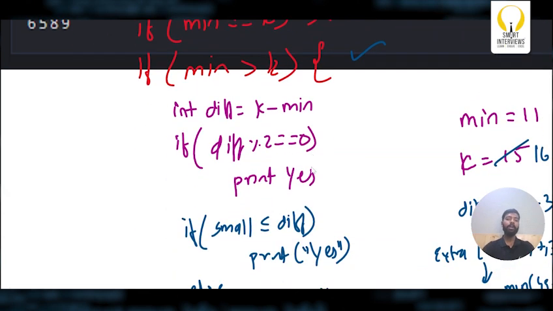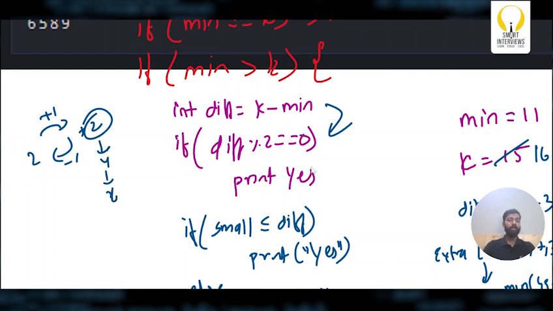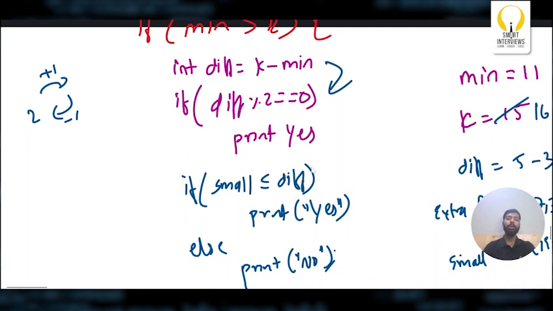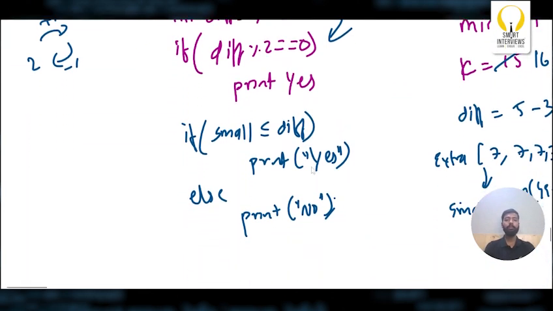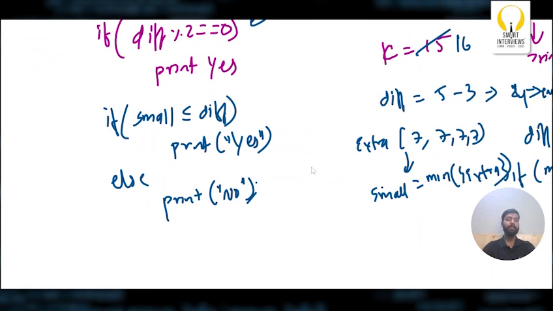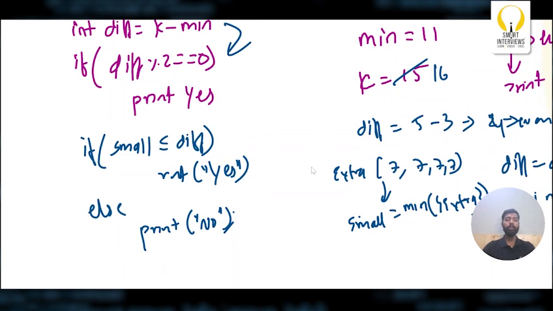Here's the difficult part we need to come across. So we'll find the difference. If the difference is even, let's say 2, we can do a plus 1 operation and we can again do a minus 1 operation and get back the 2. So it takes 2 operations to get back to the same value. So 2 is even, and we can perform the same kind of operations 4 times or 6 times or 8 times and so on. So if the difference is even, we can simply say yes, I can convert A to B in k number of operations. Now, if the difference is odd, this is where we need to focus a little. The first thing is to get the small value from the extras array. I hope you understood how to get these extras.